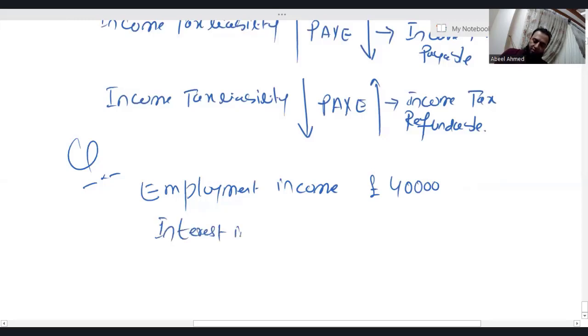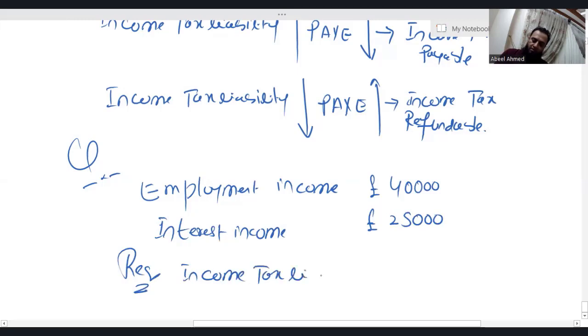Interest income is 25. The requirement is income tax liability. I really want you to calculate the income tax liability and try this question. In the next class, inshallah, we'll do this question and discuss the concept of the starting rate band as well as dividend income.